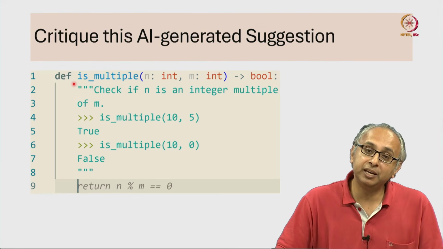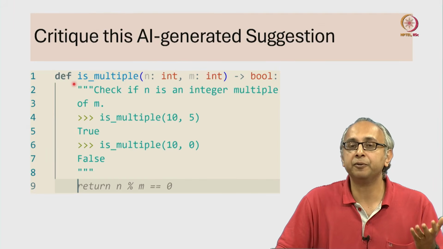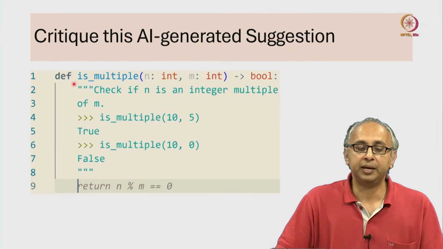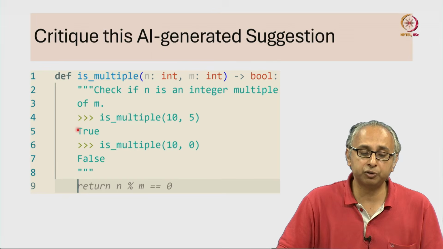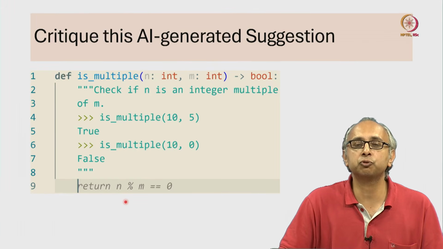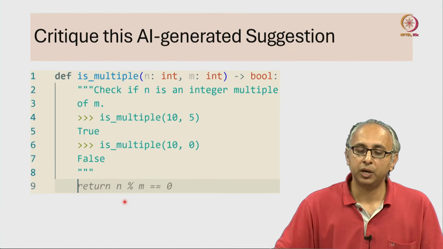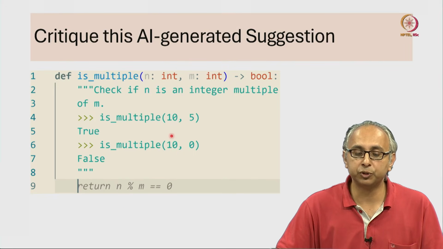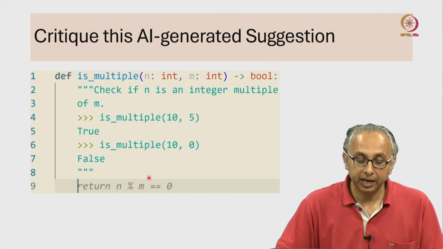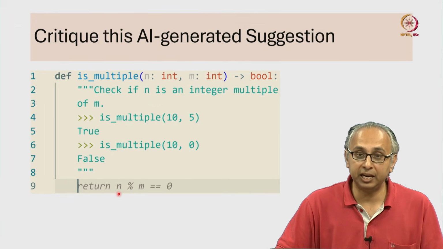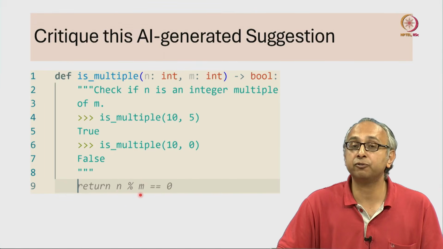Despite being given this very clear function name and a docstring with two doc tests, our generative AI has produced code that is poor. If you give it the inputs 10 and 5, it will actually calculate 10 remainder 5.